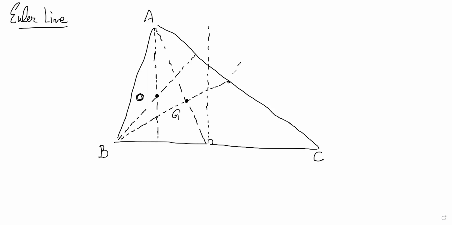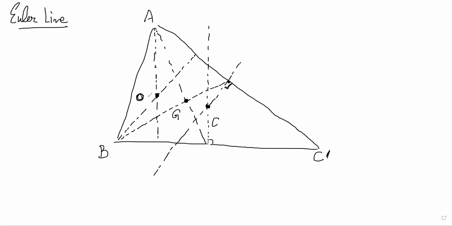And one more would be like this, right? So these are perpendicular bisectors. So this point will be the circumcenter, right? Let's label it as C, and let's call this C dash for now. So we have O and we have G and we have C, right?